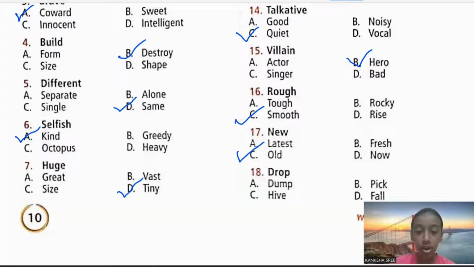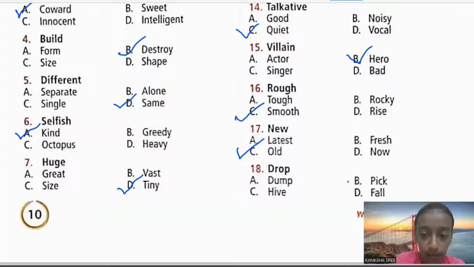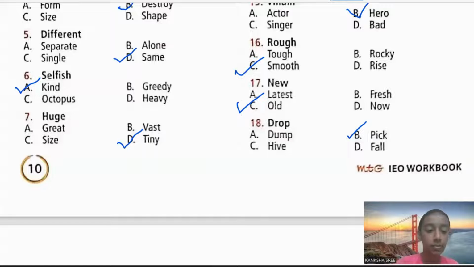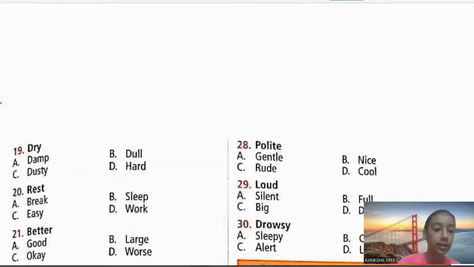Next. Drop. What is the opposite of dropping something? For example, you have dropped this pen from a higher altitude. So after dropping the pen, what do you do? You just pick up the pen. What are you doing? Picking up. So what's the thing that you are doing over here? You are picking up. So drop opposite is pick.